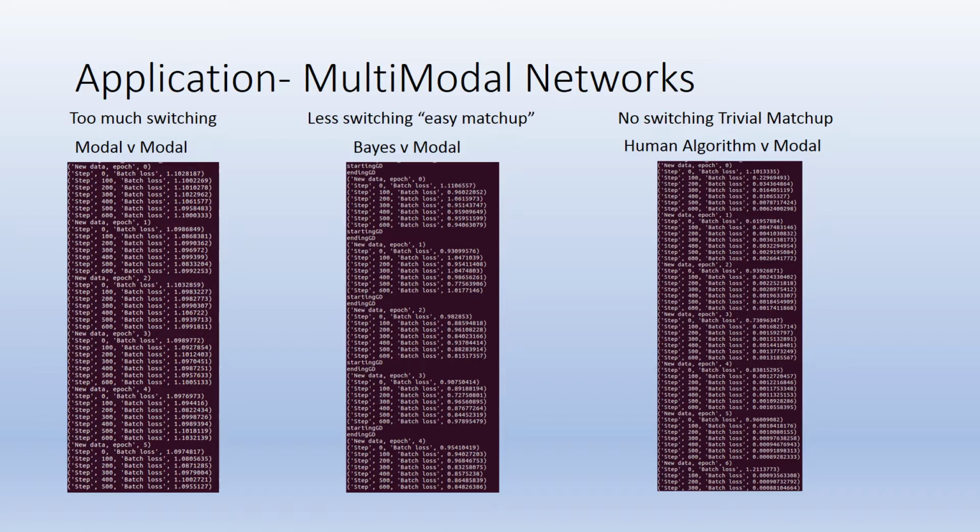However, when we began evaluating against multimodal networks, our batch loss had ended up at around 1.04, only 0.05 better than when we were evaluating against a random AI. My assumption is that this is because of the constant switching in a multimodal network, and that our AI is just not complex enough to be able to evaluate that. And we can see that in certain situations when the multimodal network switches less often, its efficiency does approach that of the Bayesian network.